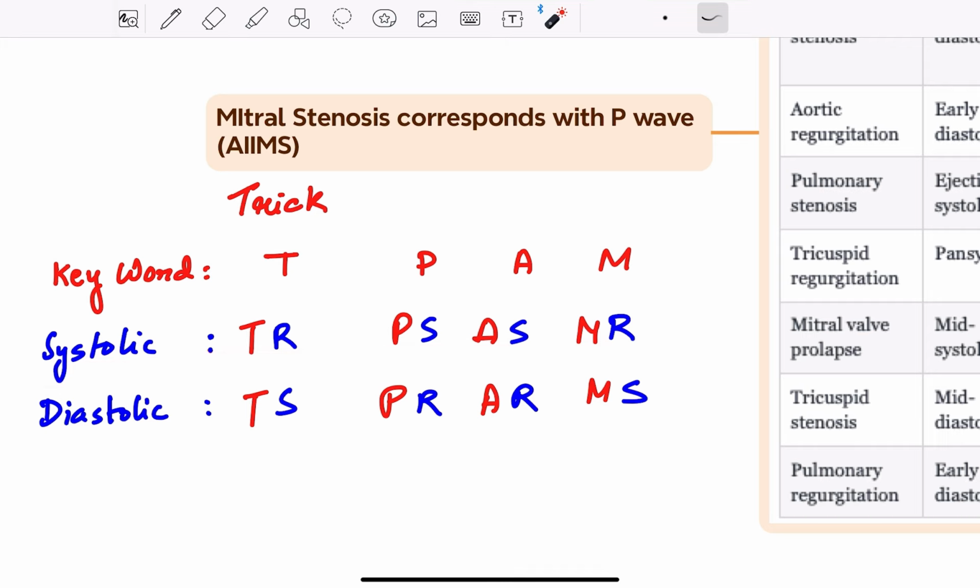Next, diastolic: just reverse it. It was RSSR, now it is SRRS. Diastolic: tricuspid stenosis, pulmonary regurgitation, aortic regurgitation, and mitral stenosis.